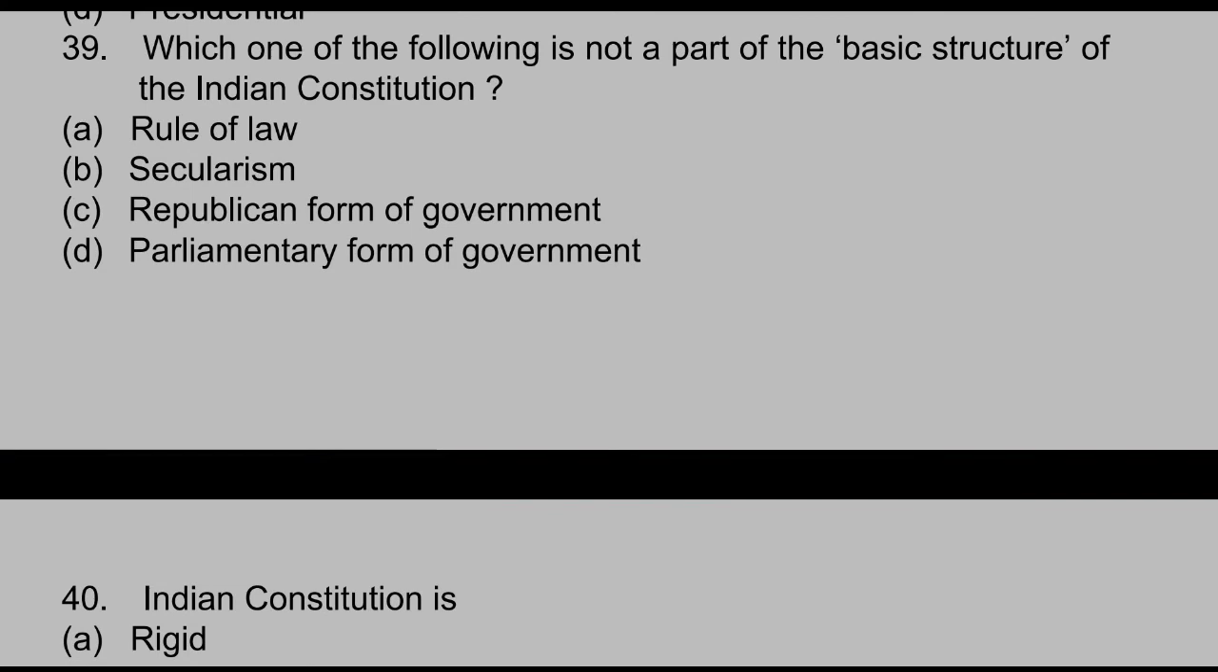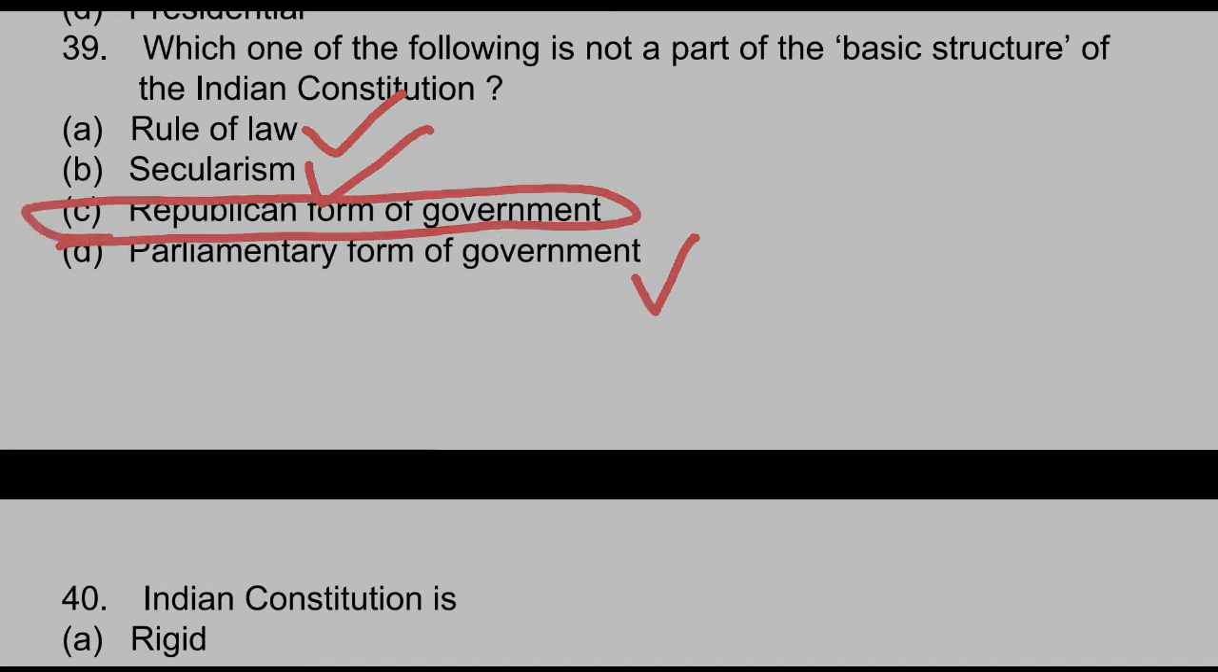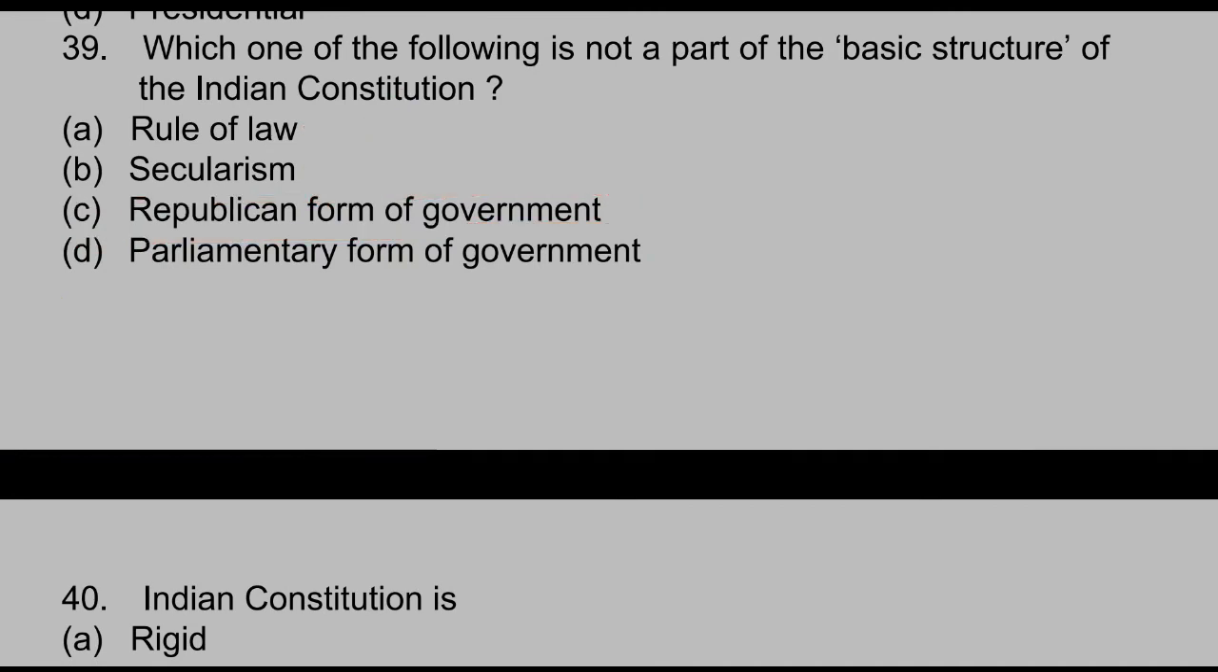So let's see which of the following is not a part of the basic structure of Indian Constitution. Rule of law is a part of Indian Constitution, we all know. Secularism is part of Indian Constitution. Parliamentary form of government is a part of Indian Constitution, but the republican form of government is not a feature of Indian Constitution. So rule of law is a part, secularism is a part, parliamentary form of government is a part, but republican form of government is not a part. It is also a very simple question, and I hope you have already marked your answer.